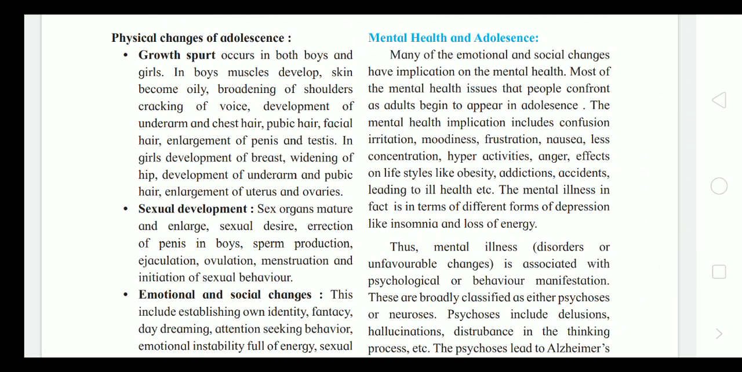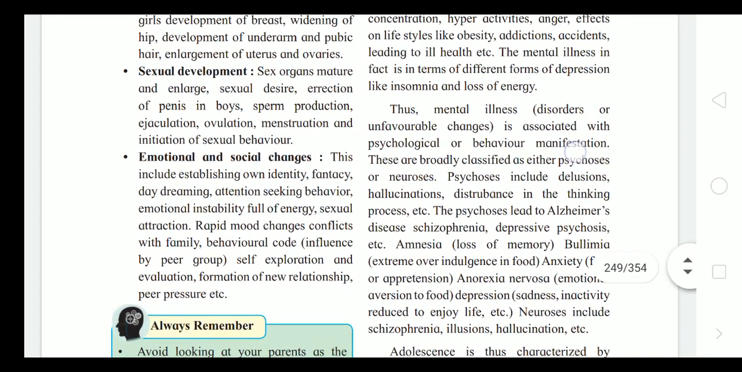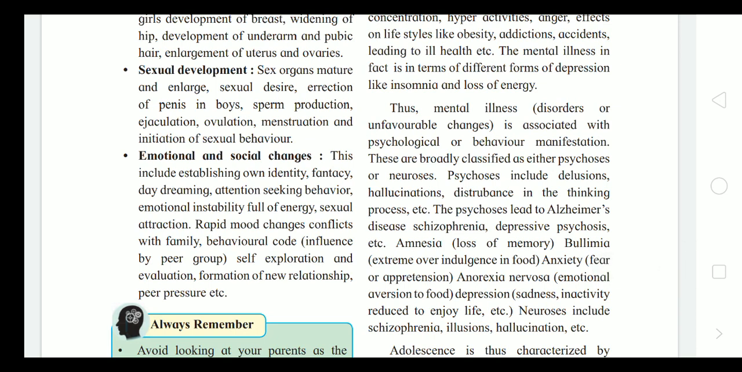Mental health and adolescence. Many of the emotional and social changes have implications for mental health. So adolescence is a mentally unstable state, with nausea, less concentration, hyperactivity, anger, effects of lifestyle like obesity, addictions, accidents, and mental illness. These appear in forms of depression like insomnia and loss of energy. These are the problems.